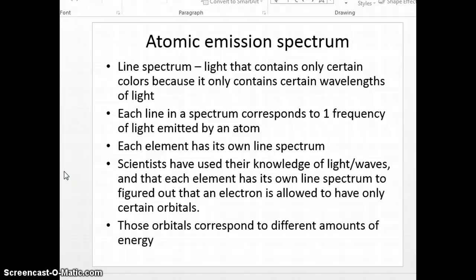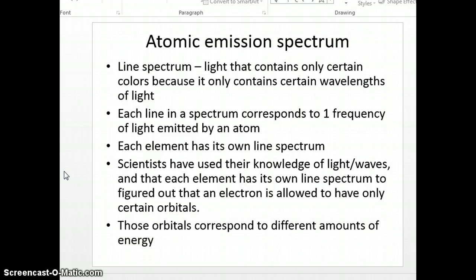Each line on a spectrum corresponds to one frequency of light emitted by an atom. Each element has its own line spectrum. Each element has its own set number of electrons at different orbitals and in different spots in that orbital. So they're going to be jumping differently. Scientists have used their knowledge of light and waves, and that each element has its own line spectrum, to figure out that an electron is allowed to have only certain orbitals. It's only allowed to be in a certain spot. Those orbitals correspond to different amounts of energy.